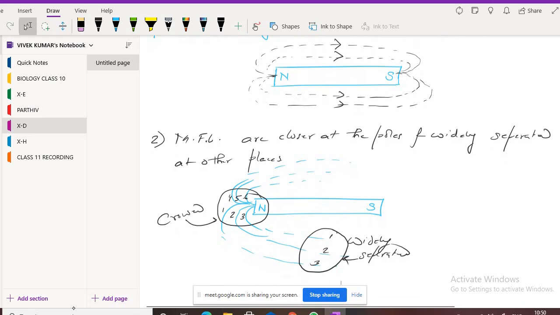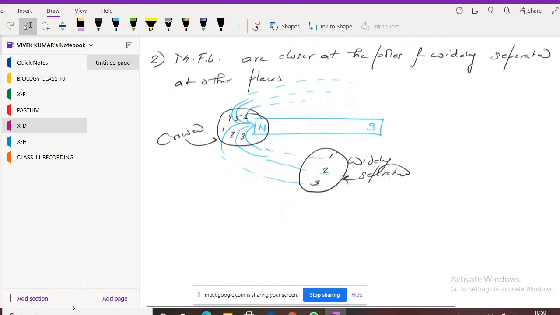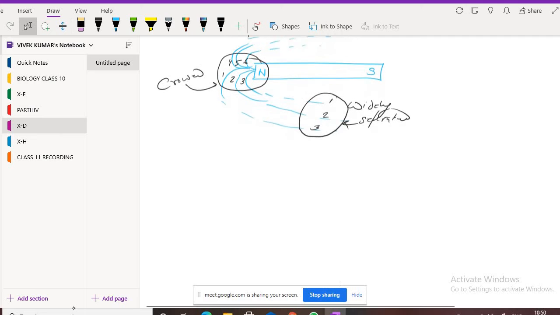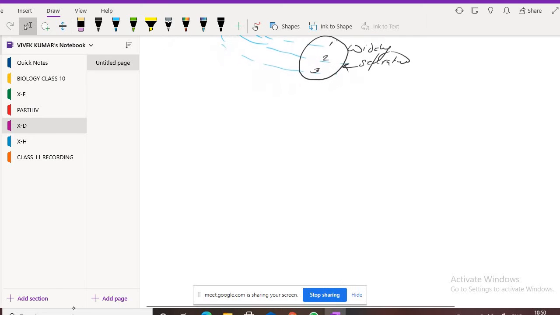Understood? So this is the explanation of this property. Now let's move on to the third property. Can you tell me the third property? Do you know what the third property is?